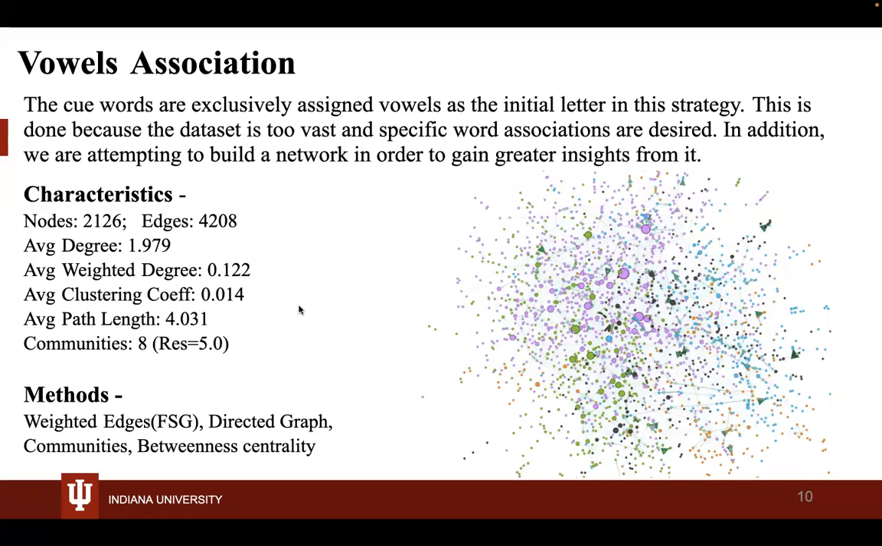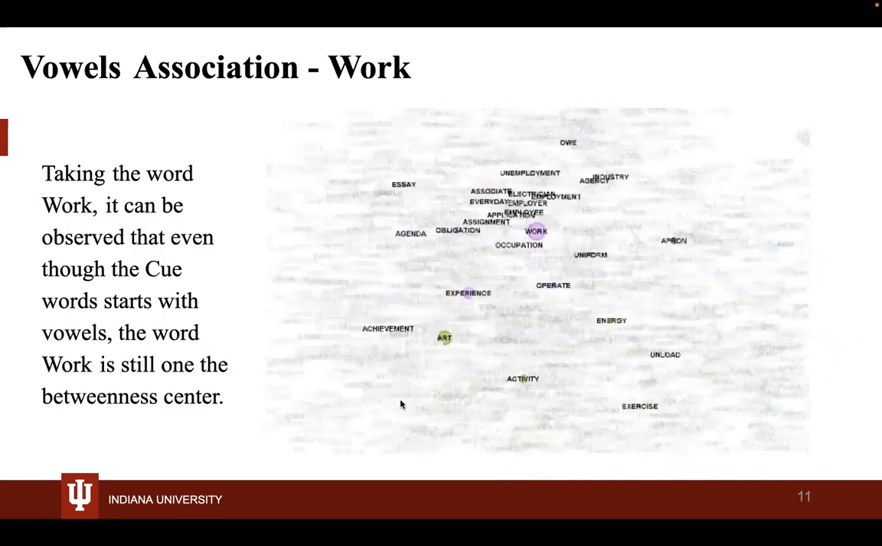The second approach is vowel association. The keywords are exclusively assigned with vowels as the initial letters, like A, E, I, O, U. This is done because the data set is quite huge, and those specific words give a proper association to a few other words. We created a network on Gephi to get better insights from it. Here you can see that the data is highly discrete.